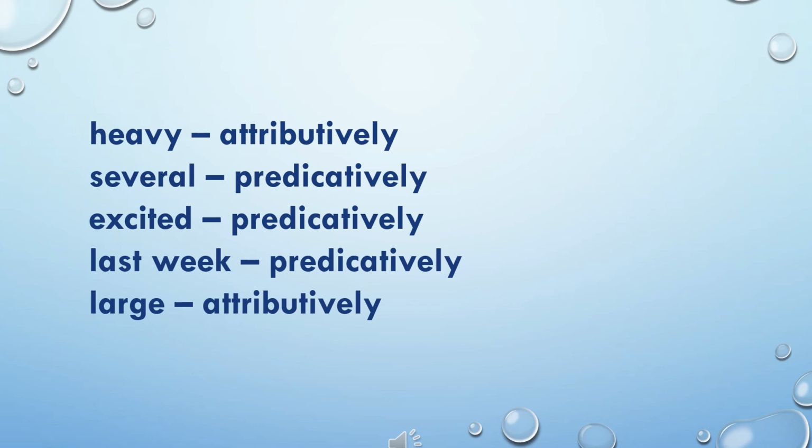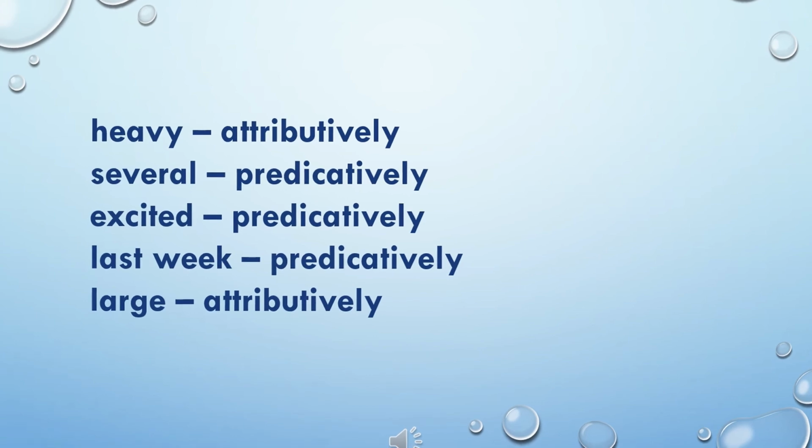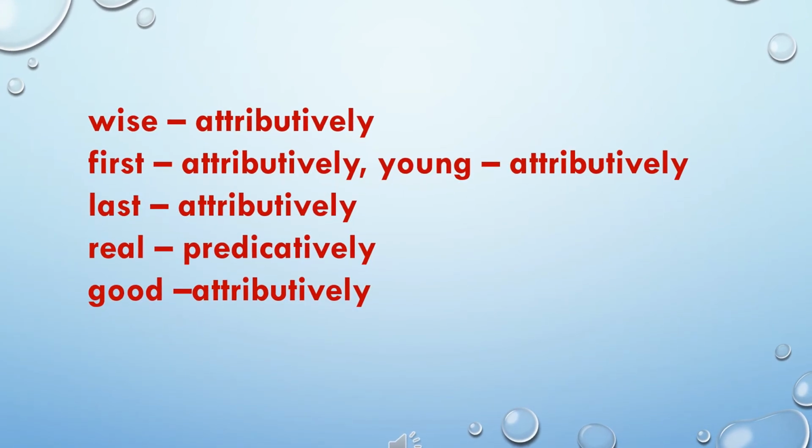In the fourth sentence, the adjective last week came after the verb, so it is used predicatively. In the fifth sentence, the adjective large came before the noun city, so it is used attributively.